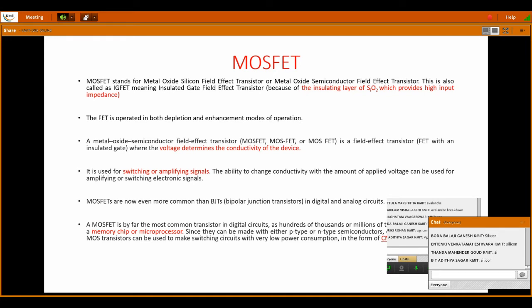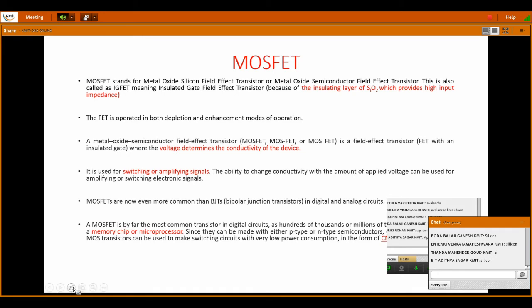Why is it called an insulated gate? Because of the insulating layer of SiO2, which provides high input impedance. What is this insulating layer and what is this high input impedance?